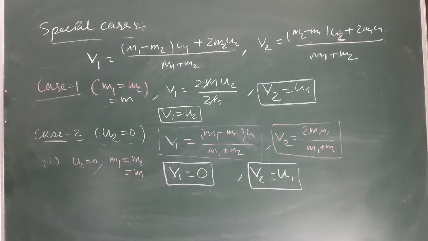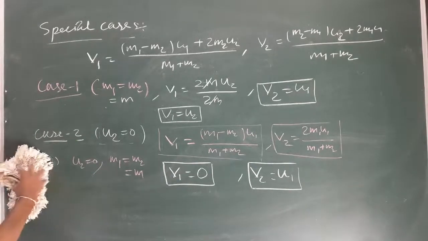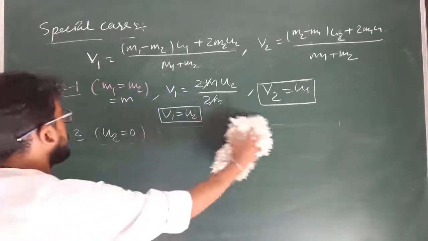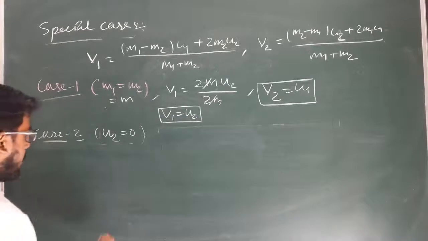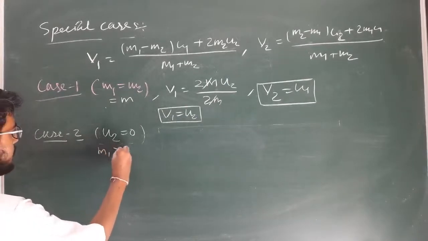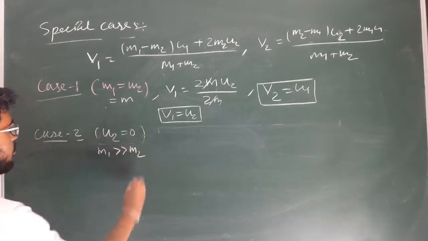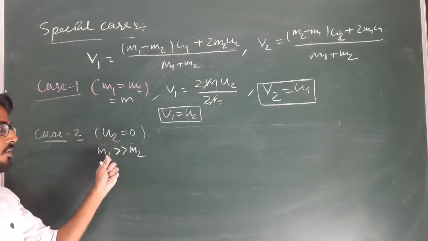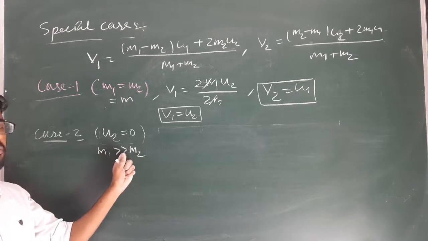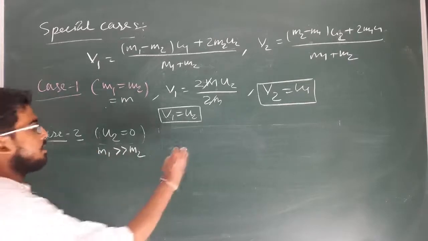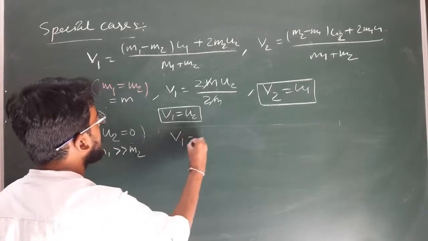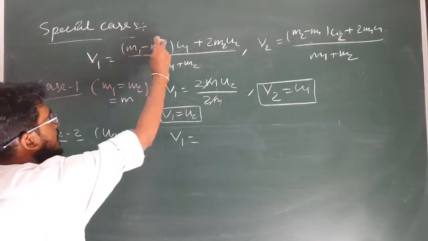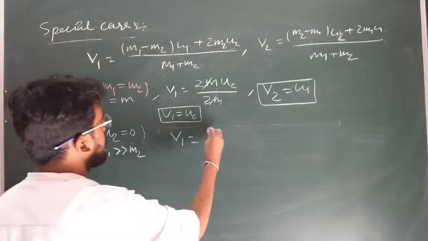The next case, u2 equal to 0, but m1 is very large in comparison to m2. In this case the second body is at rest, but the mass of the first body is very large in comparison to mass of the second body. So what will happen? The value of V1, as mass m1 is very large in comparison to m2, so we can neglect m2, so it will become how much?